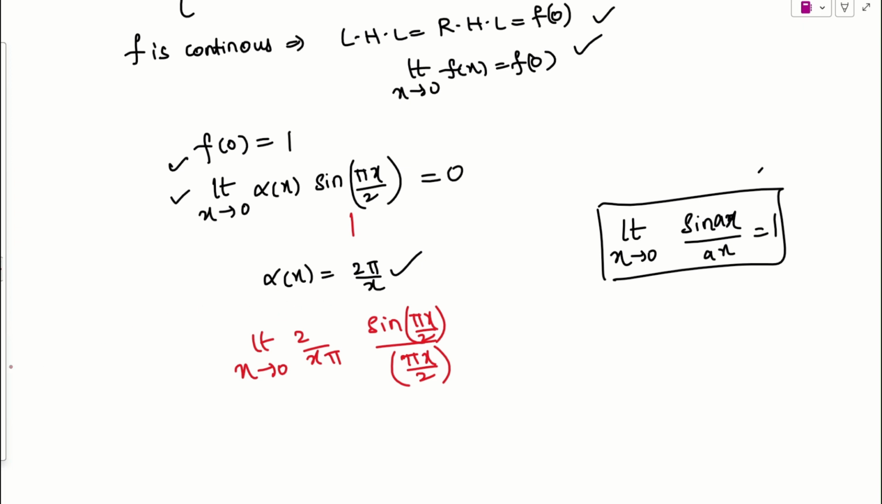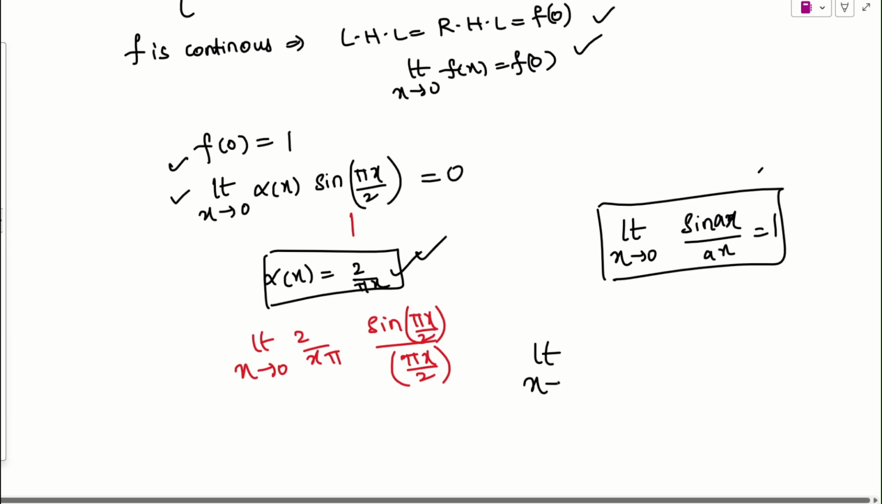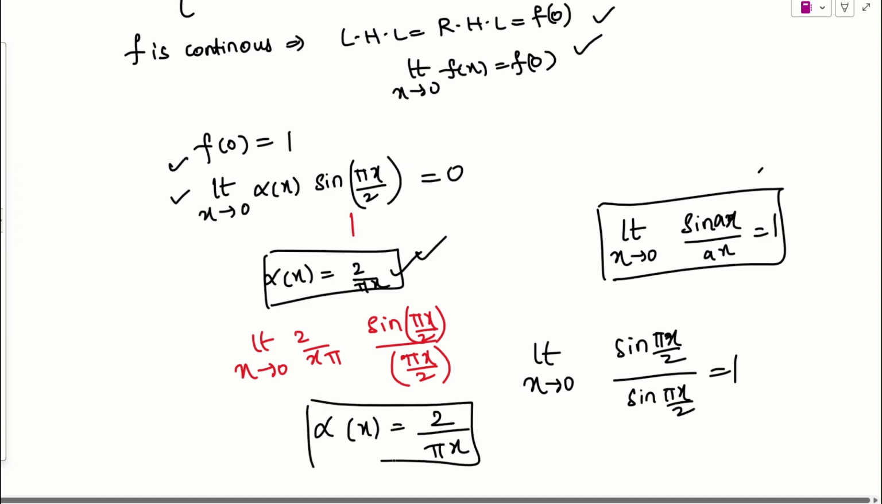I think I have to write the pi in the denominator, because if I take the reciprocal, this is 2 by pi x. Is it okay? So this is the only alpha value that will satisfy this condition. Because I was trying to apply limit x tends to 0, sine pi x by 2 by sine pi x by 2 will always be 1. So that is what I will be applying. But how? Simply alpha x function value will be 2 by pi x. This is our final answer. Is it okay? Yes. Thank you.